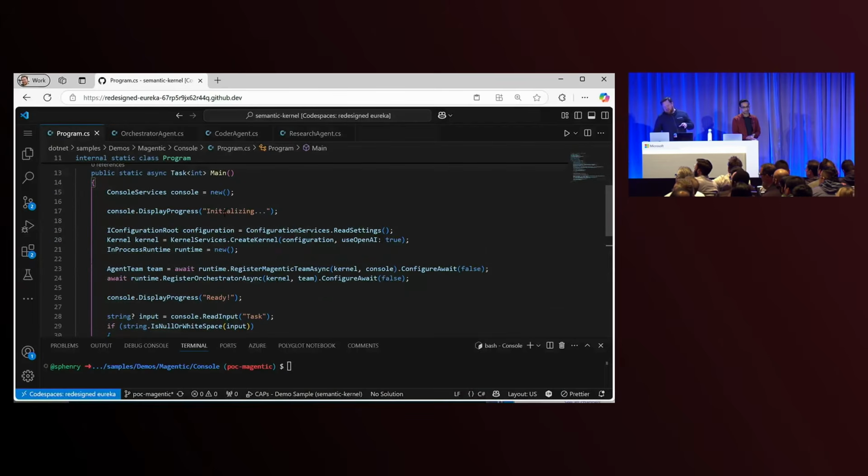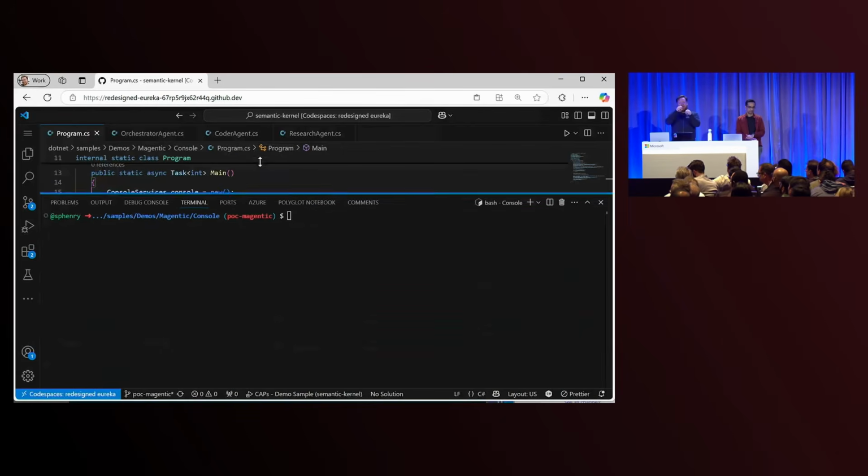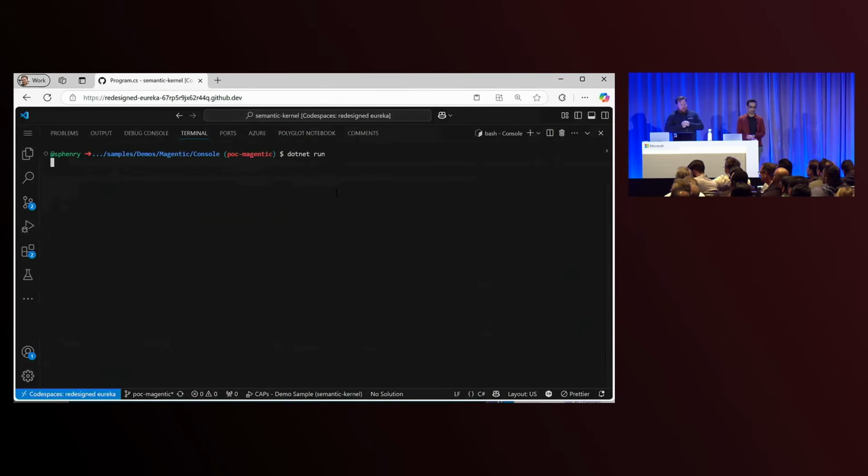I think there's a few more agents in here as well. And we create this agent team, and then we register that team together. We put all those agents together. So we have our coordinator, and then we have each of these sub-agents that are used by the coordinator agent.